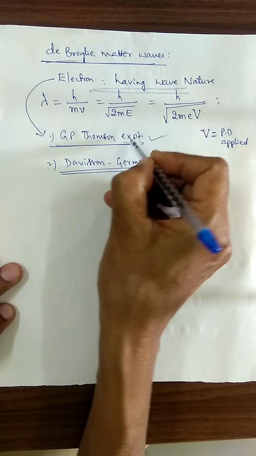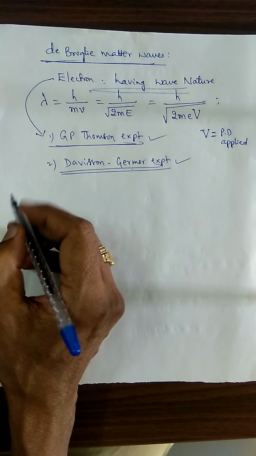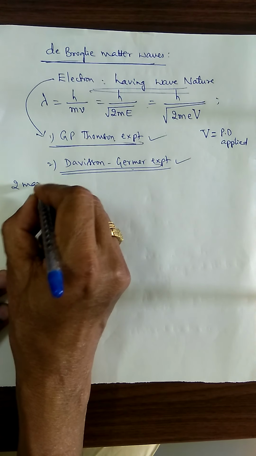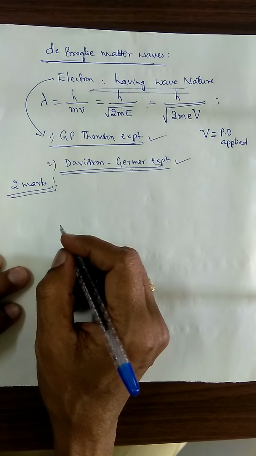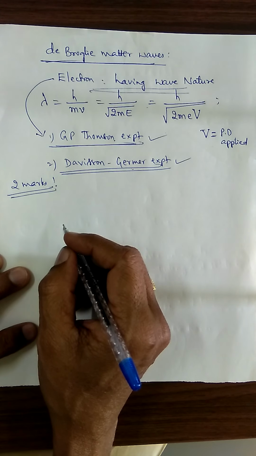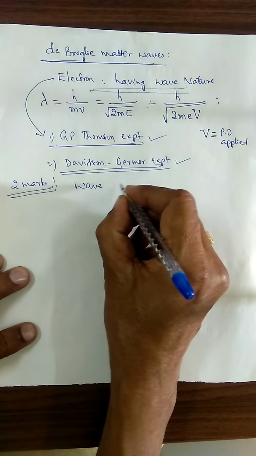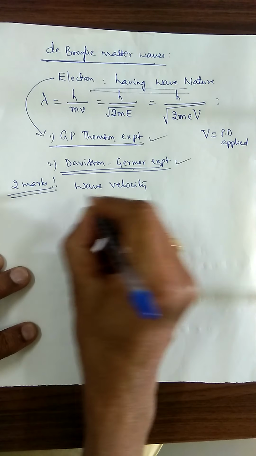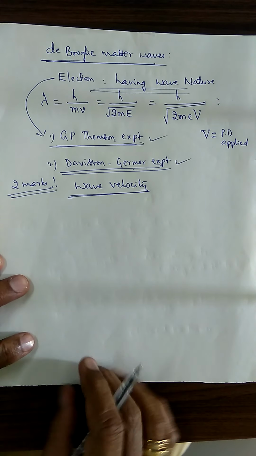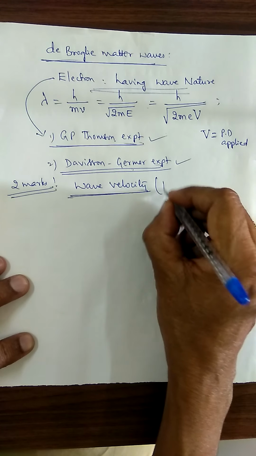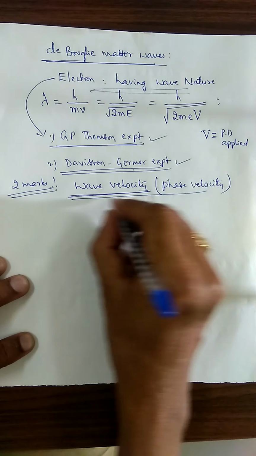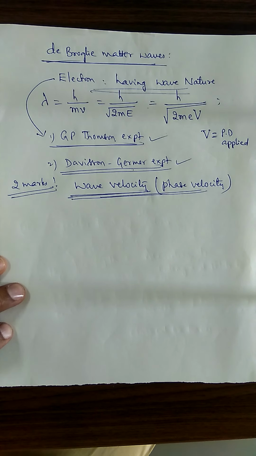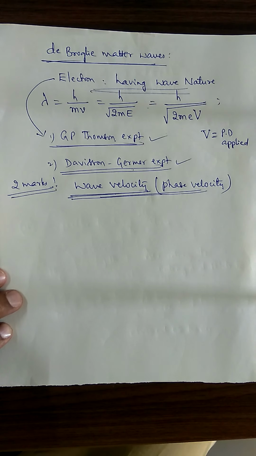I have to teach the G.P. Thomson experiment. Before taking up the G.P. Thomson experiment, we are asking one 2 marks question, an important question: define group velocity and wave velocity. We are asking this for 2 marks. One is the wave velocity, which is also called the phase velocity. How are we going to define the wave velocity or phase velocity?